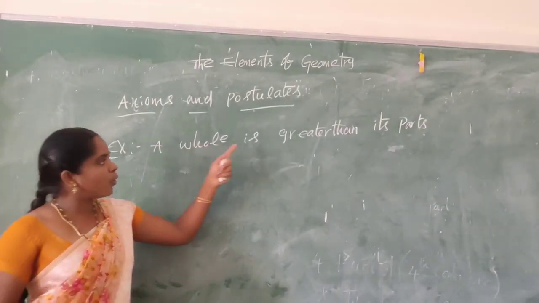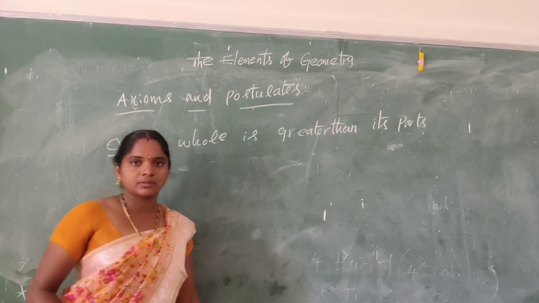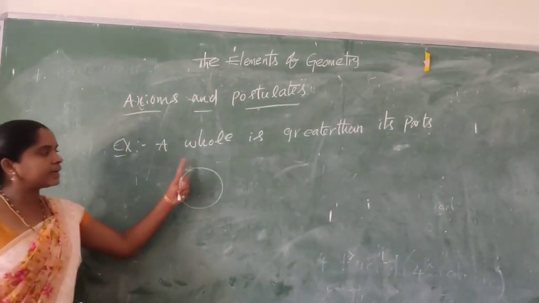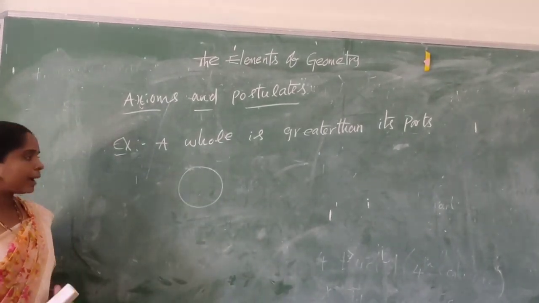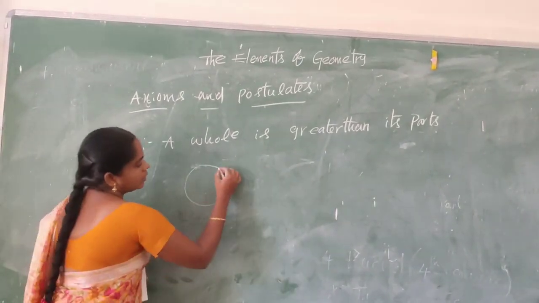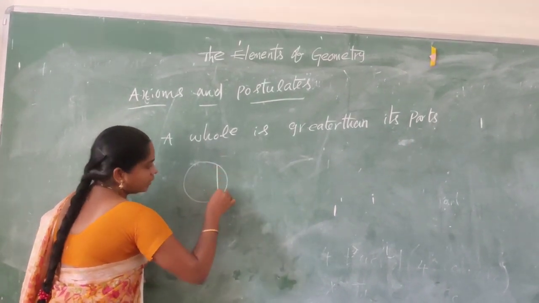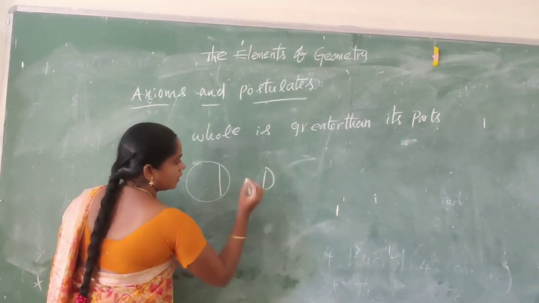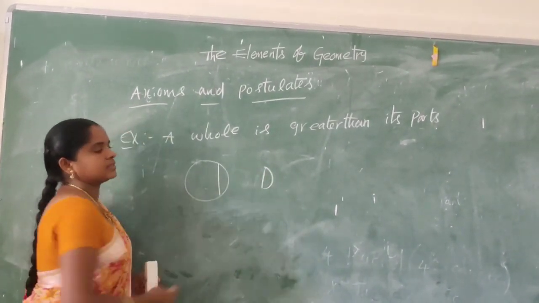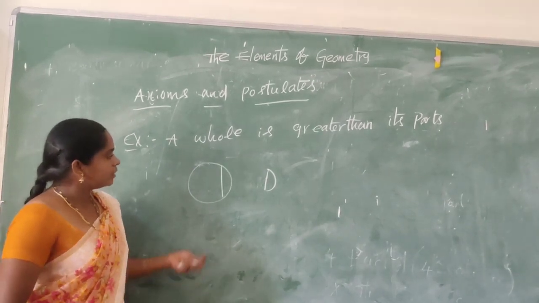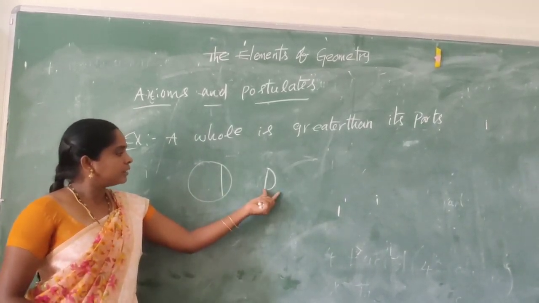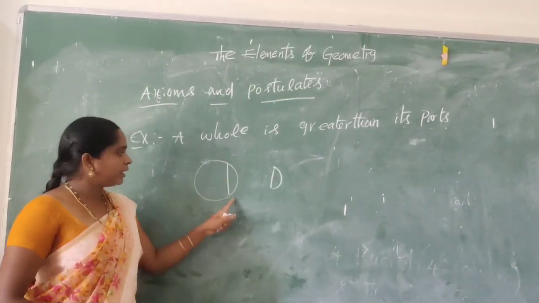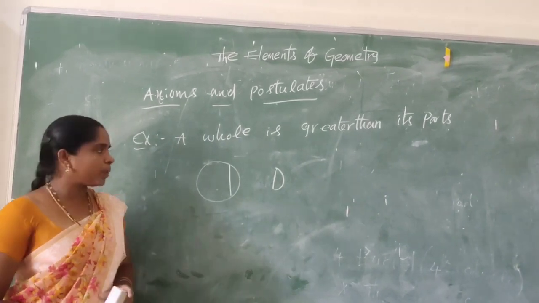Example, a whole is greater than its part. So let us take a circle. A circle is the whole. I am taking a small part of this. Clearly this part is less than the whole.